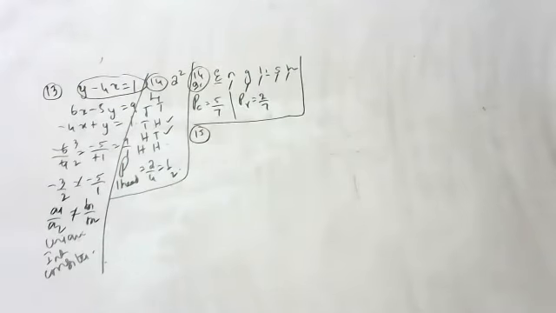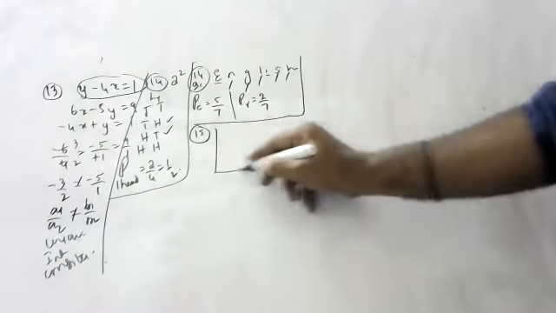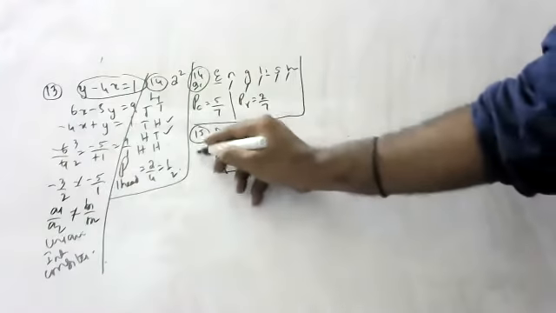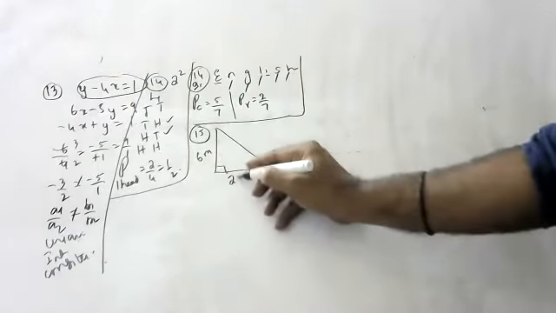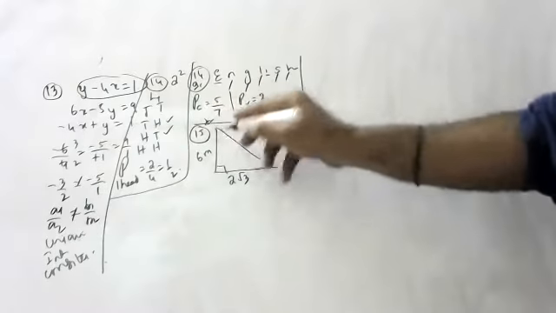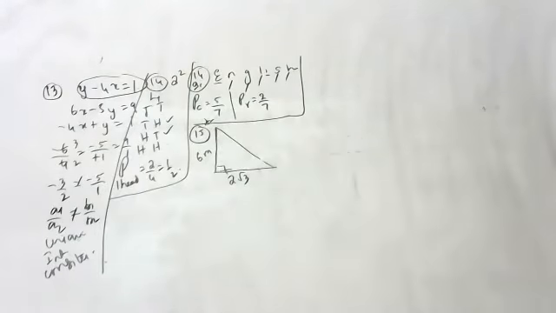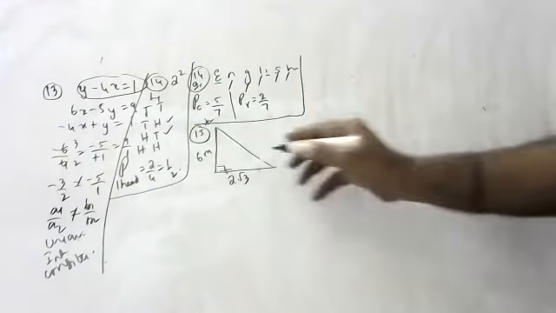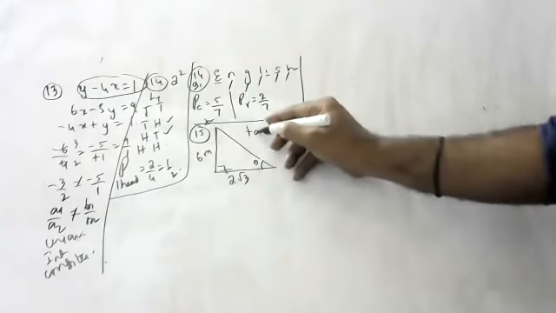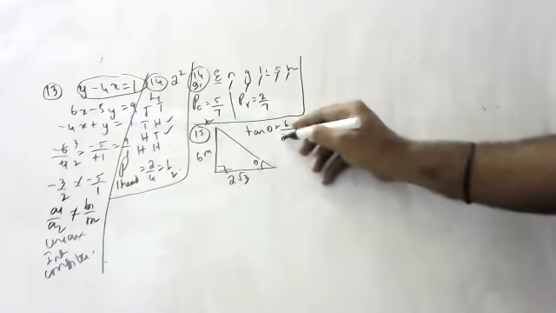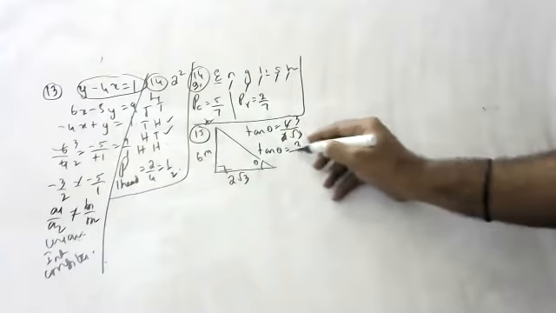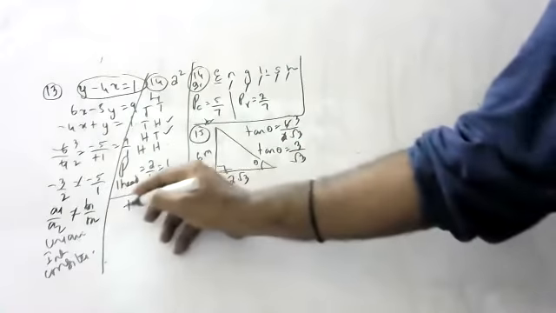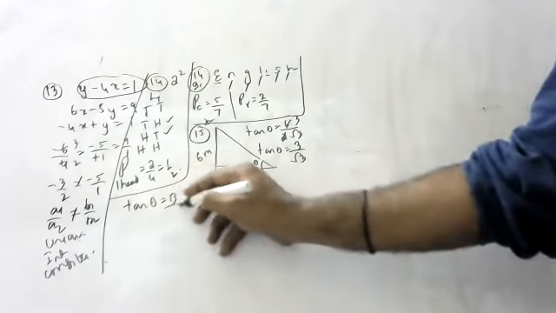Okay, 15th question, children. Please see here, children, there is a pole of 6 meter length. It casts a shadow of 2 root 3 meter on the ground. Because of the sun, this pole is casting a shadow. What is the angle of elevation of the sun? Tan theta is equal to 6 by 2 root 3. 3 by root 3.